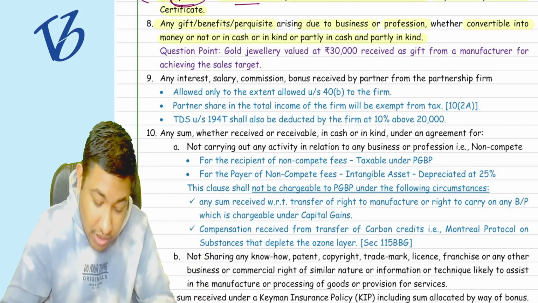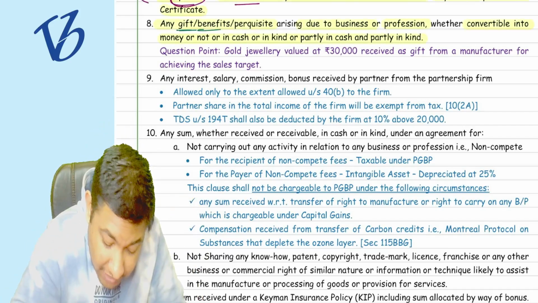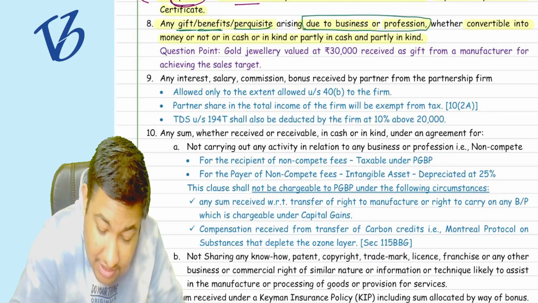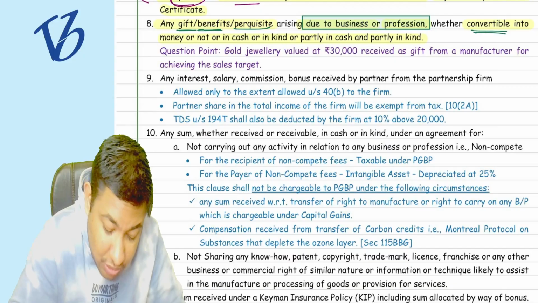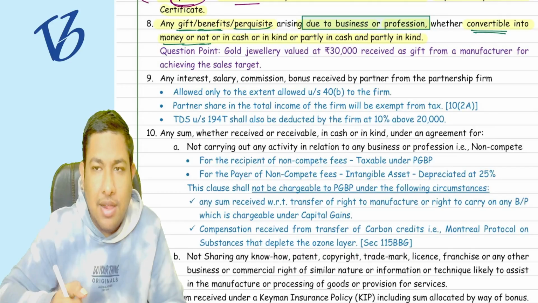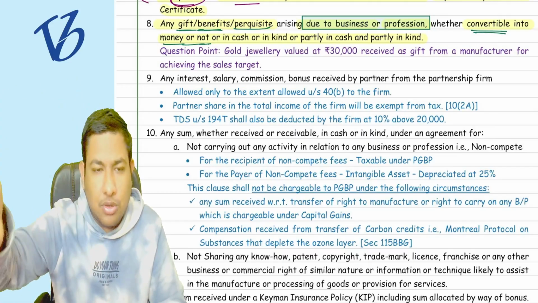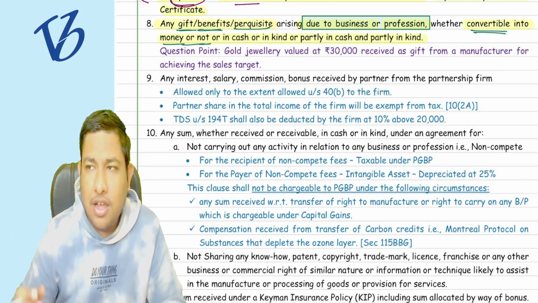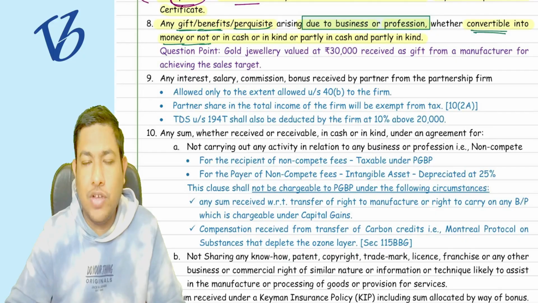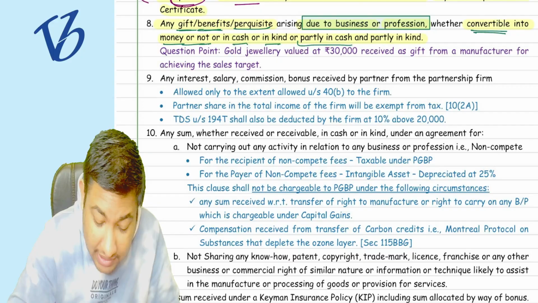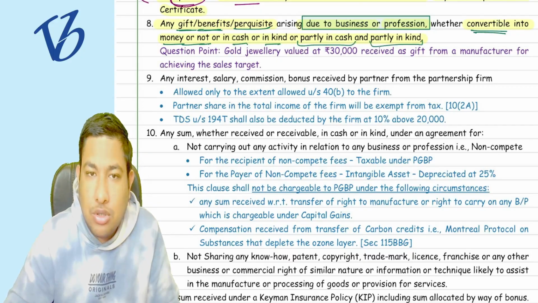Understood. This is what it is written, that any gift, benefit, or perquisite arising due to the business or profession, whether convertible into money or not. See, the trip to Thailand is not convertible into money, but we can see what is the cost of going to Thailand, what facilities they have provided, what is the fair market value of those facilities. By that we can convert it in cash or in kind, or partly in cash and partly in kind. Understood all these three things?